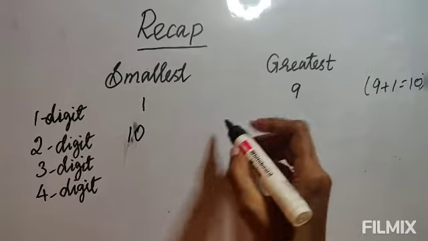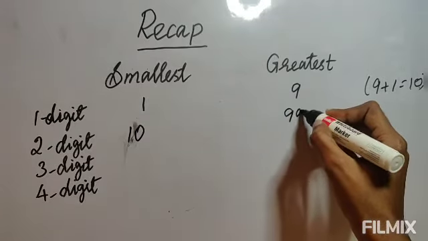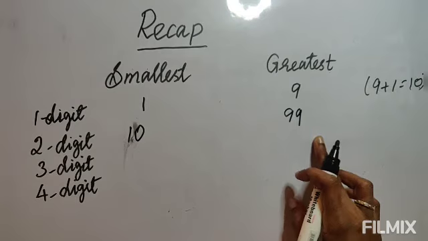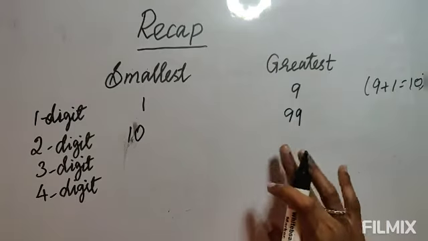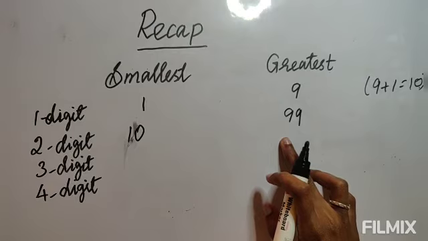And the last 2 digit number is 99. So in the greatest number only 9 will come. Always remember, in the greatest number 9 will come. If it is a 1 digit number, one 9. If it is a 2 digit number, two nines. If it is a 3 digit number, three nines, like that.